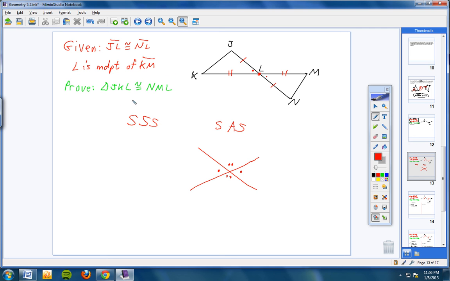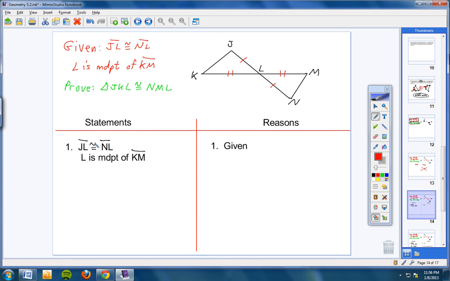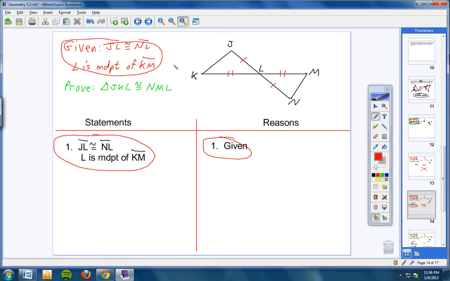All right, moving on. Now I want you to go ahead and write statements and reasons, and go ahead and put your lines like you're supposed to. You should have learned last semester from Mrs. Walker that you state your given right here, and then you put the word given over here. There is no reason for any student on a test or a quiz to miss step one on a proof. You simply pick up the given right here and you write it right here, and then you write the word given. Okay, so go ahead and copy that down.